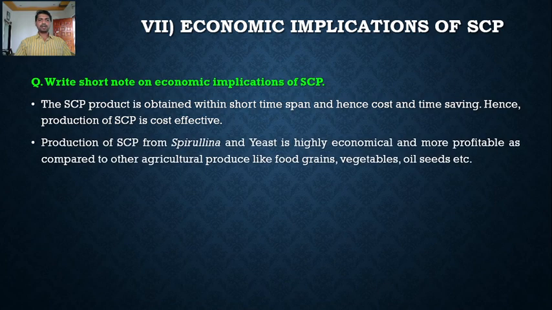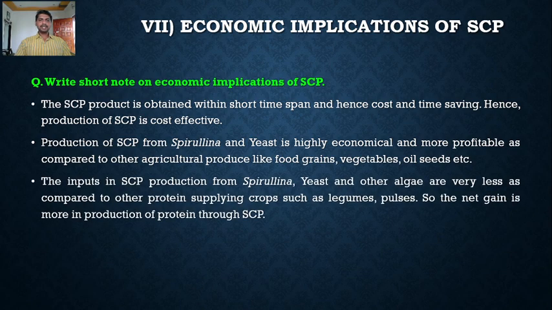Production of SCP from spirulina and yeast is highly economical and more profitable as compared to other agriculture products like food grains, vegetables, oilseeds, etc. The conventional sources of proteins are the various pulses, food grains, vegetables and oilseeds. As compared to this, the production of SCP from spirulina and yeast is highly economical and more profitable.